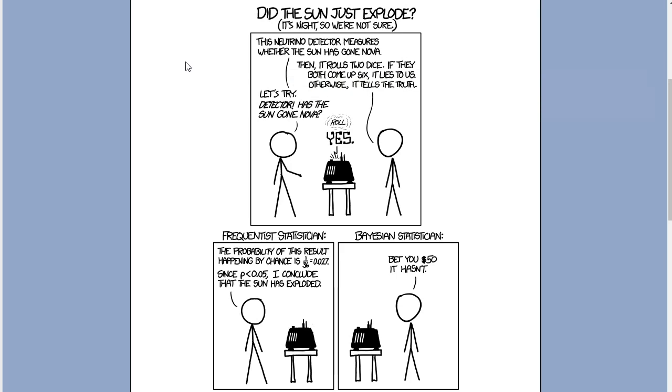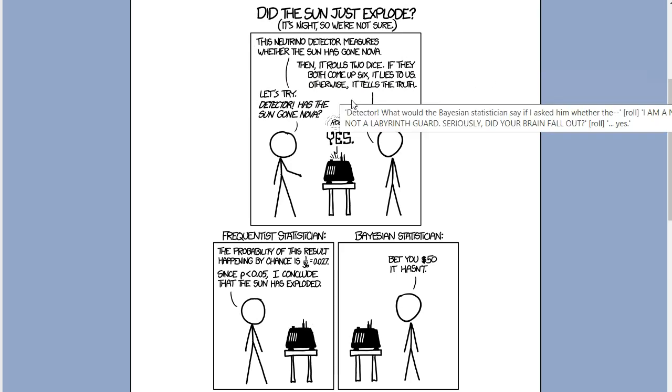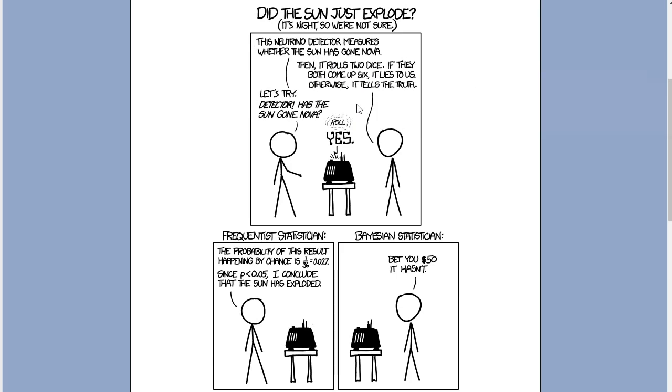But then it would be a bit boring if it just always tells the truth. So it detects whether the sun has exploded or not, and then it rolls 2 dice, and if they both show a 6, it lies to us. So if the sun has not exploded, it says it has exploded. If the sun has exploded, it says it has not exploded. Okay, they try it out.